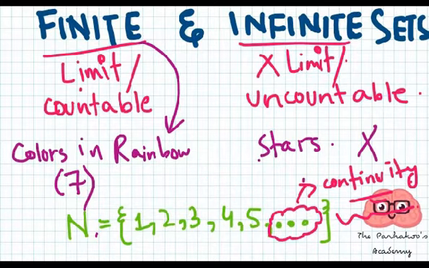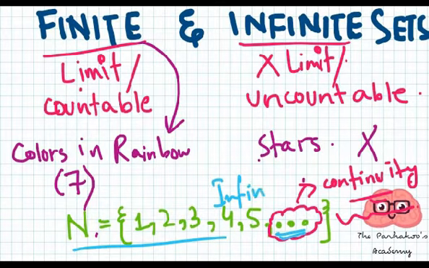Now try to guess, is this set finite or infinite? I hope you get it: because it continues and does not end anywhere, you cannot tell me where it ends. So this is infinite, because it is uncountable. You cannot count the actual number of natural numbers, or it does not have any limit.